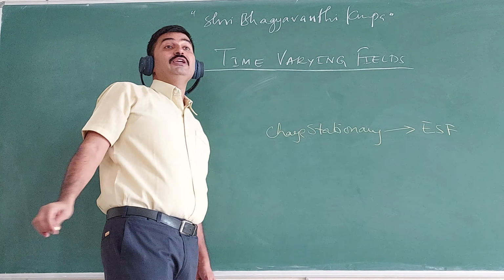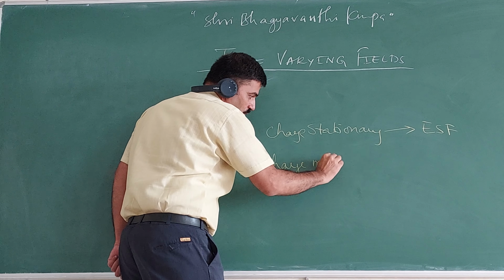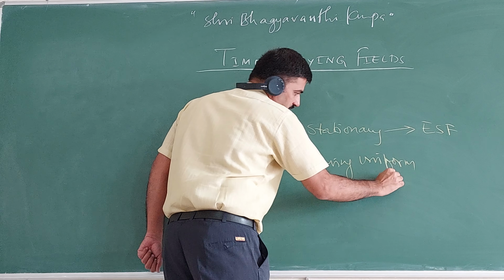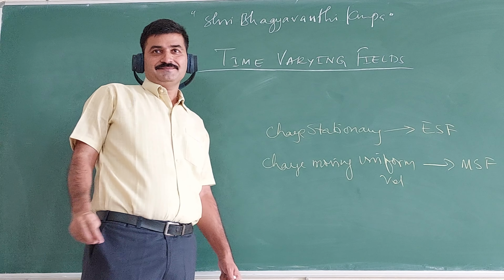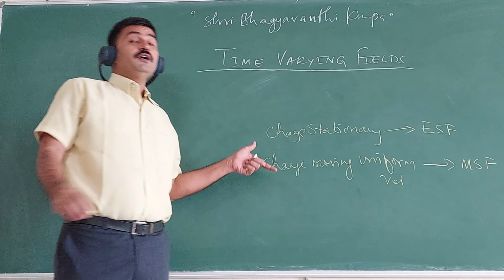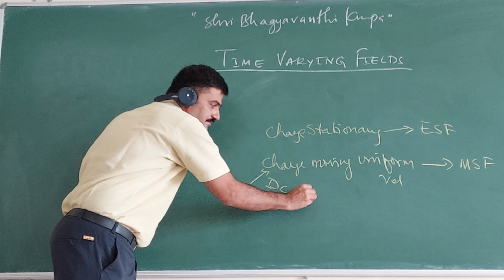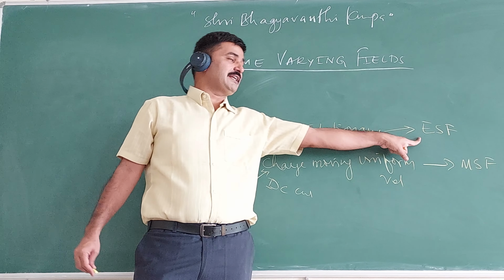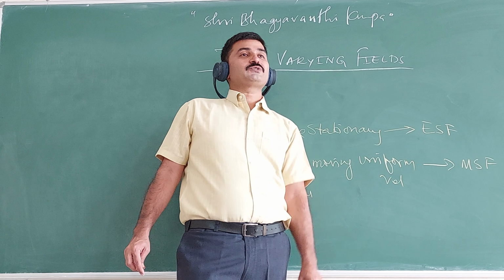And charge moving with uniform velocity produces magnetostatic field. Then, if charges are moving, what is this? This is a DC current. This is a stationary charge. Stationary charge produces electrostatic field. Moving charge with uniform velocity is nothing but a DC current in conductor, which produces magnetostatic field.